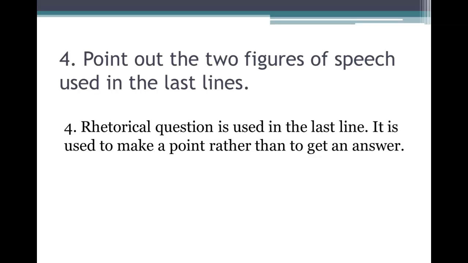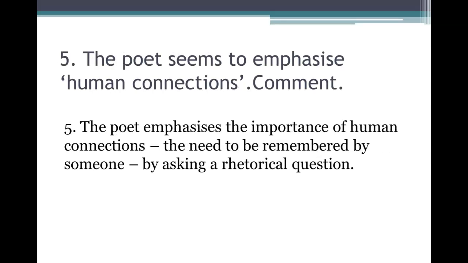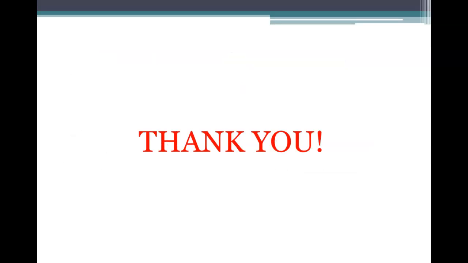Point out the two figures of speech used in the last line. Rhetorical question is used in the last line. It is used to make a point rather than to get an answer. Fifth question. The poet seems to emphasize human connections. Comment. The poet emphasizes the importance of human connections, the need to be remembered by someone, by asking a rhetorical question.